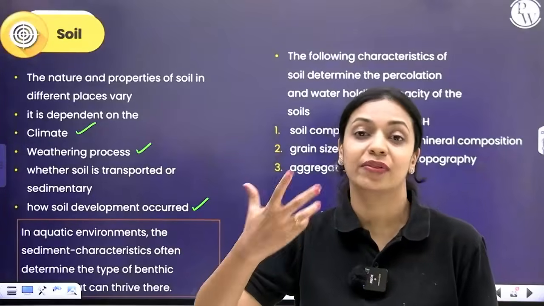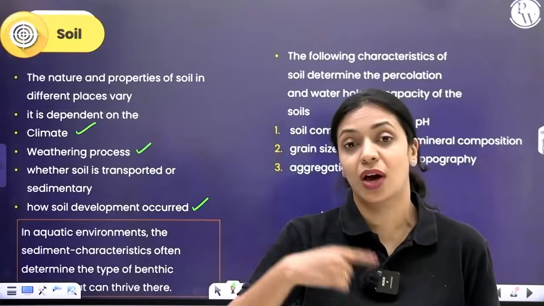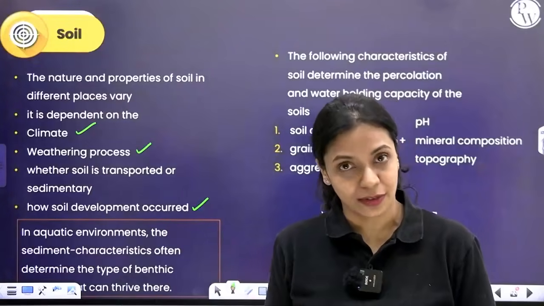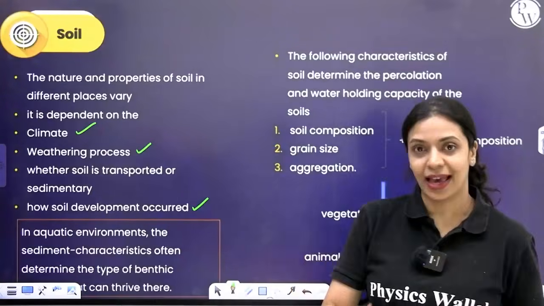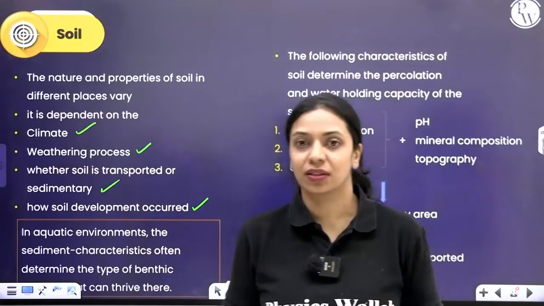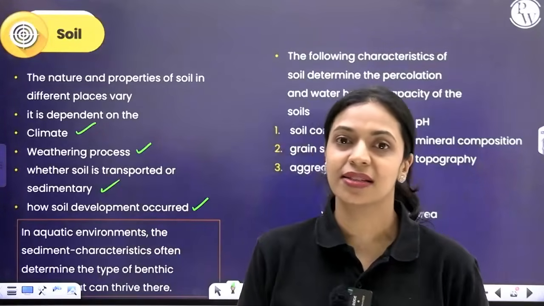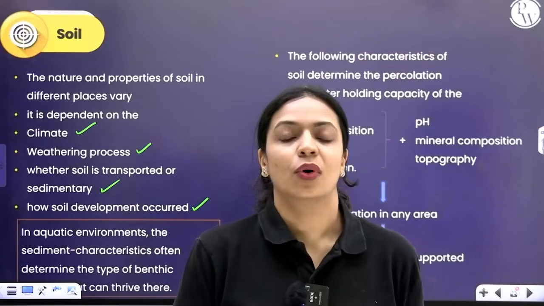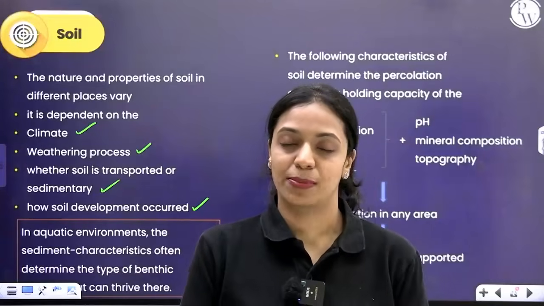Depending upon how the weathering process has happened, depending upon how the soil development has happened, because of that difference also, soil can vary from one place to another. Another factor that determines what the soil properties are is whether the soil is transported or whether it is residual. There are two types of soil.